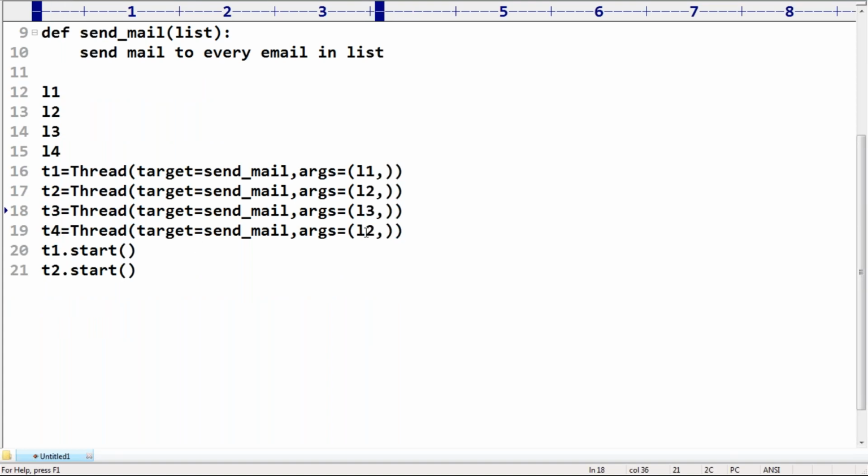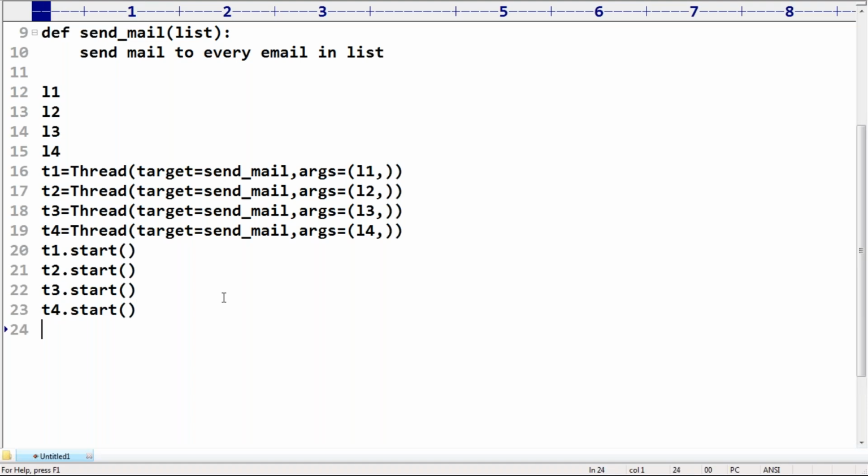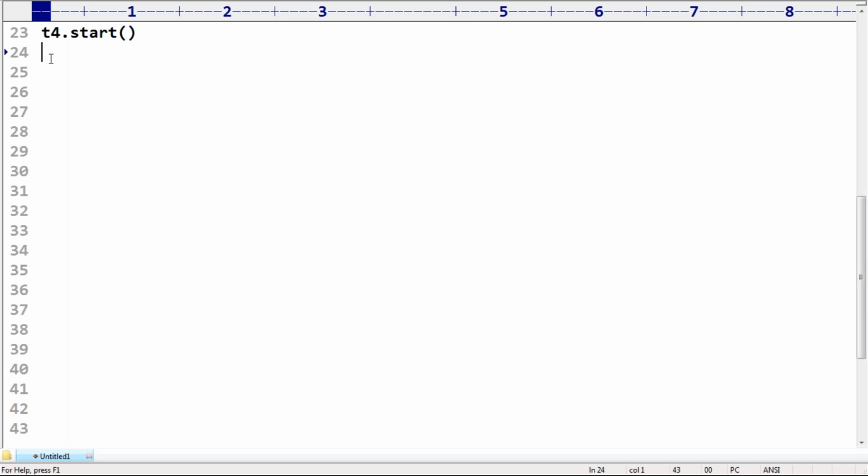This one is the L3 argument, this one is the L4 argument, and then T3 dot start, T4 dot start, something like this. These are the things you should be clearly aware of. Any explanation required about this terminology? That's all. This is the way we can apply the multi-threading concept.